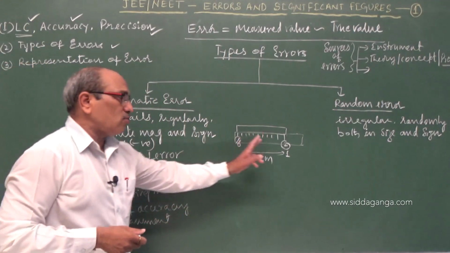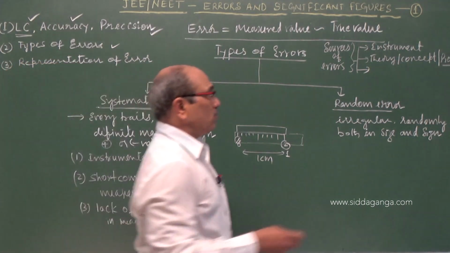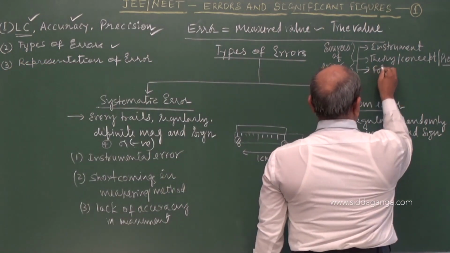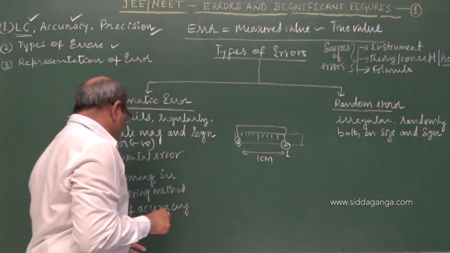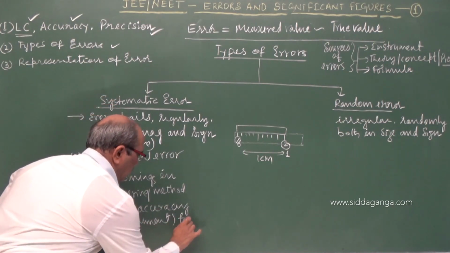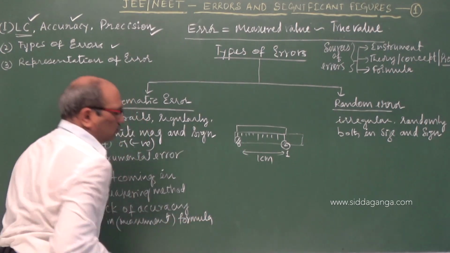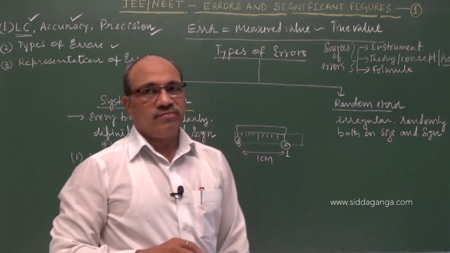The proper correction has to be applied in the procedure. That also includes the formula. Error in the formula, lack of accuracy in the formula. The formula may be wrong, and you can correct this.